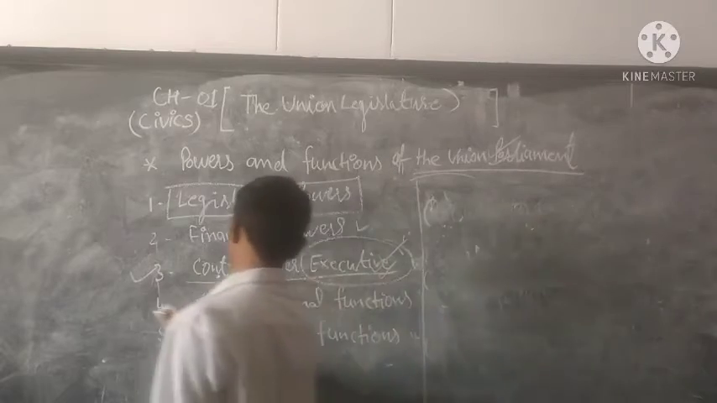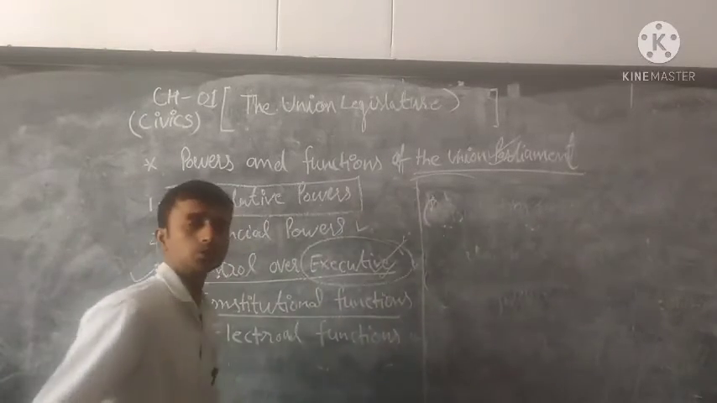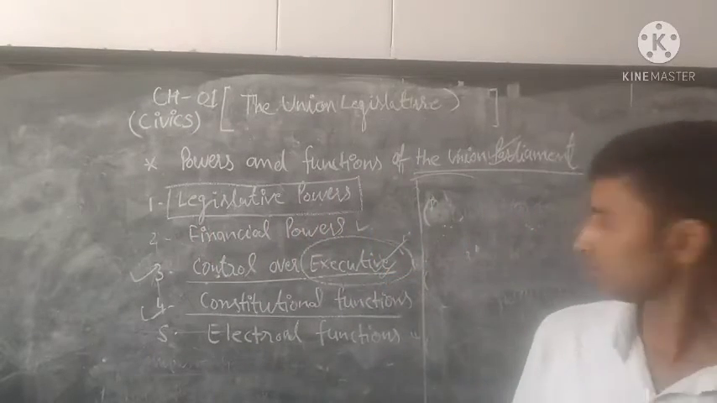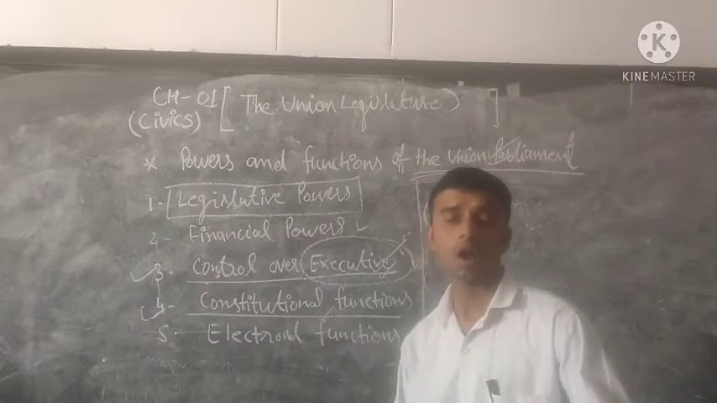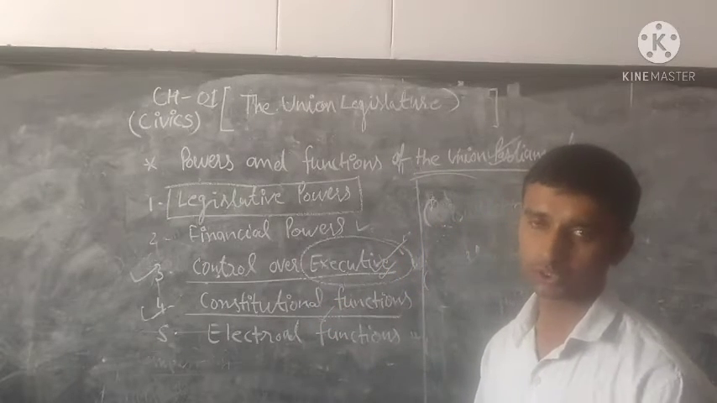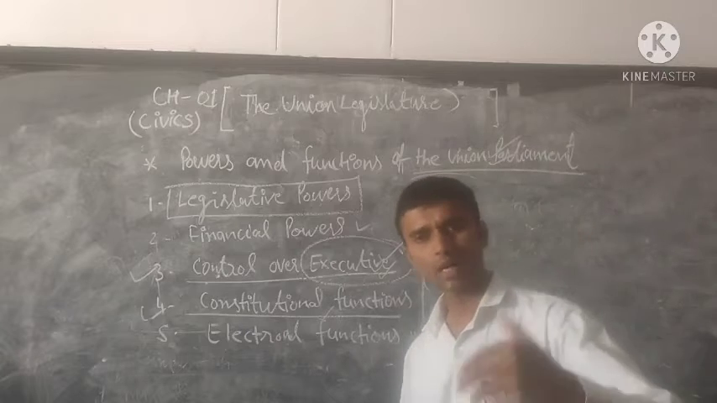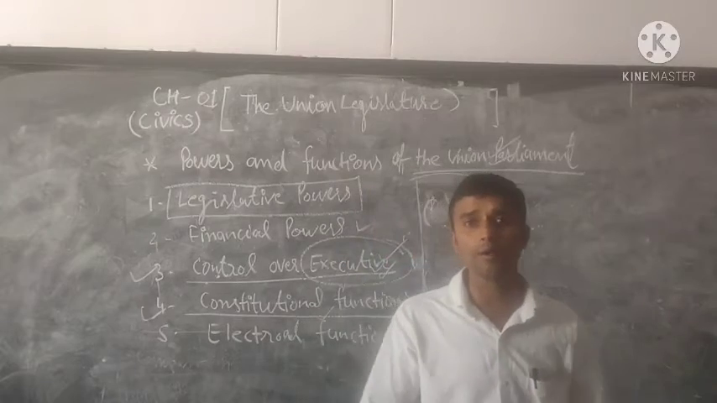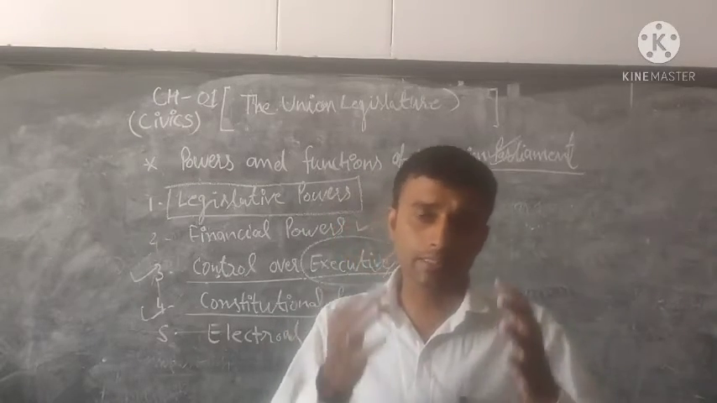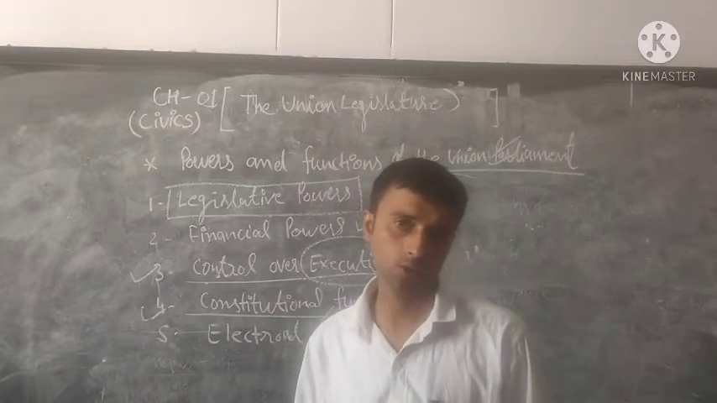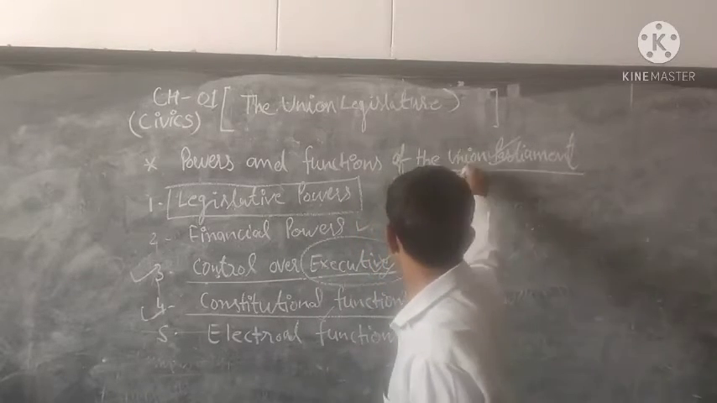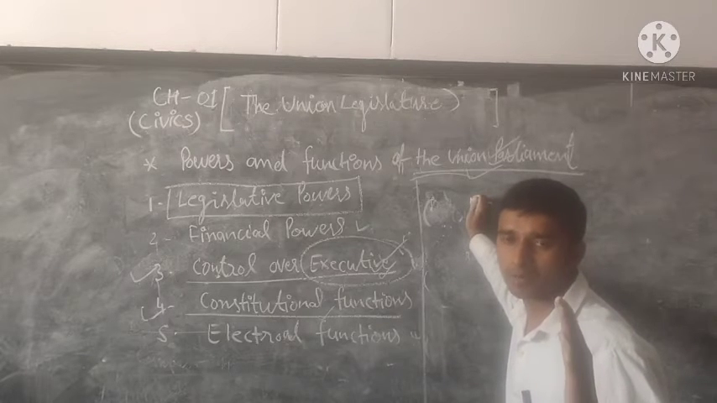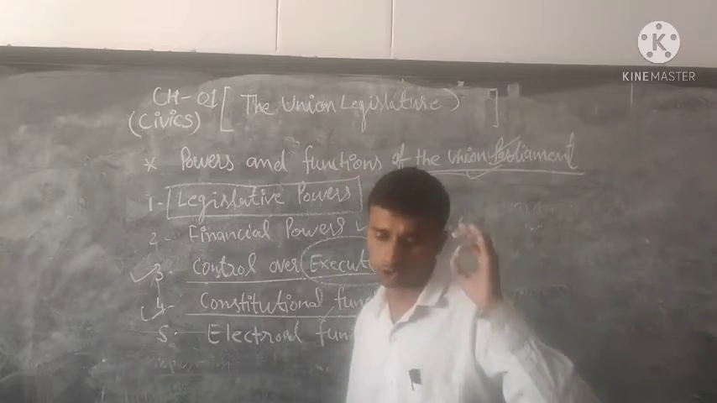Constitutional function. Point number 4. Our parliament does this type of work for the constitution. Any amendment of the constitution is approved by the parliament, any type of changes, any type of corrections, any type of amendment happening in our constitution is approved by the parliament. Any amendment is included in our constitution only after the parliament approves it.